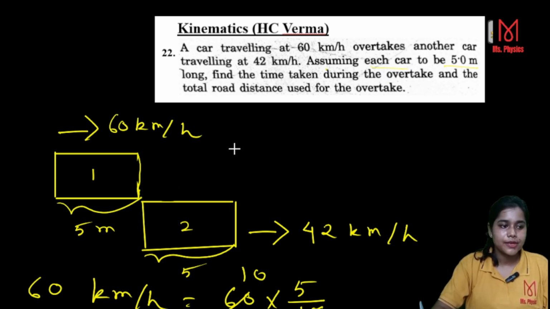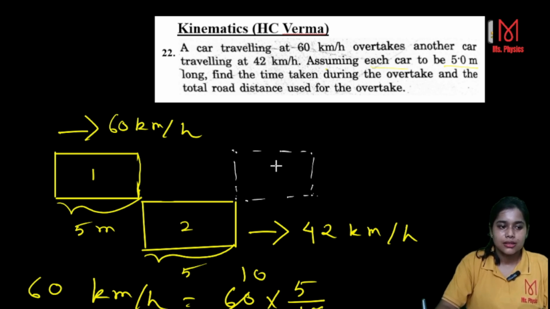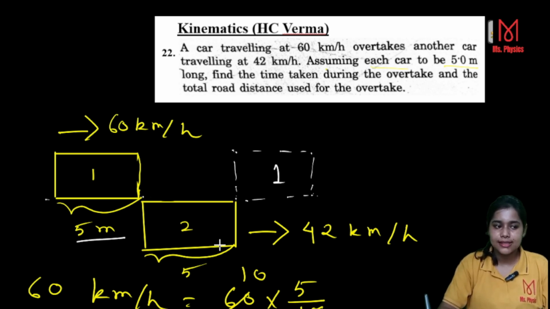Overtake means the car would be at this point. So to reach this point, car 1 has to travel this 5 meter plus 5 meter, isn't it? 5 meter plus 5 meter.